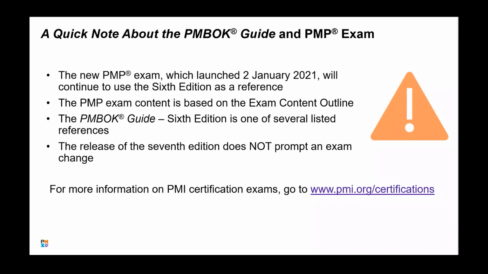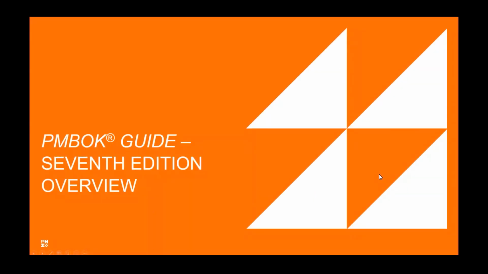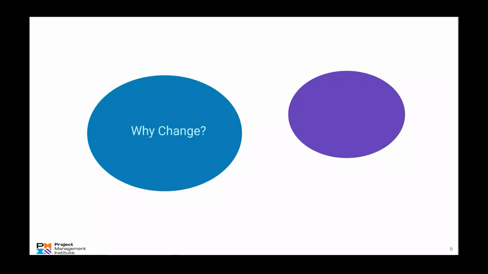So the exam is still based on the 6th edition as well as a number of other references. It's not that you don't want to look at the 7th. It will give you information, but it is not going to be the way that the PMP exam is done. So with that, let's talk about the 7th edition.